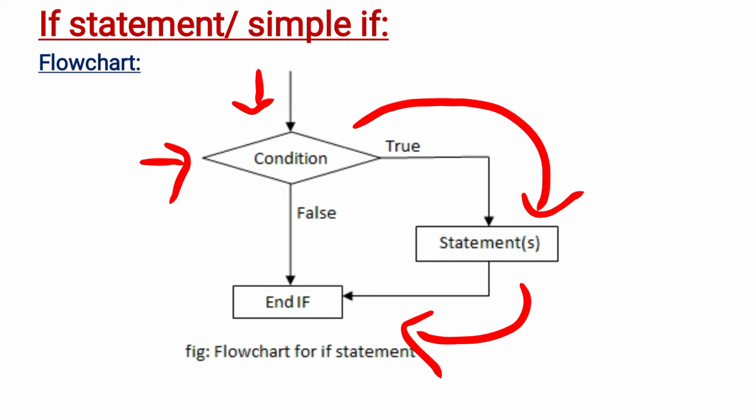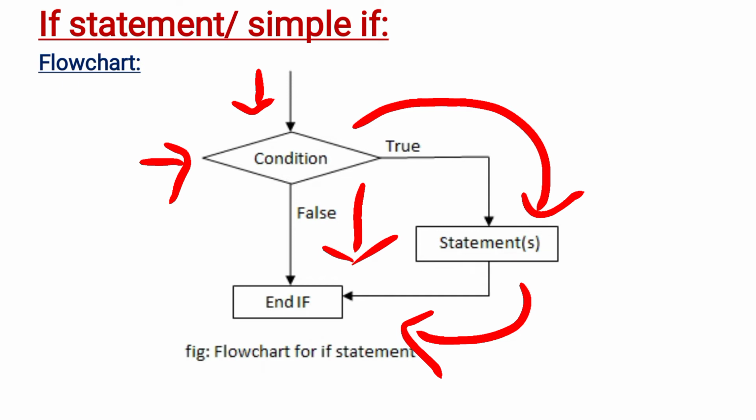Next, if the condition becomes false, this is the second case. If the condition becomes false, then the control doesn't enter inside the if block. If the condition is false, the control directly goes to end if. So the if block will not be executed; these statements will not be executed in case the condition becomes false. So this is the flow chart. This is the working nature of if condition represented in a flow chart.